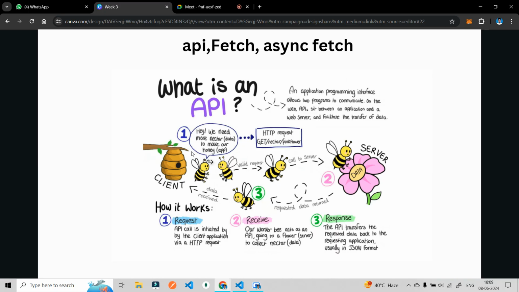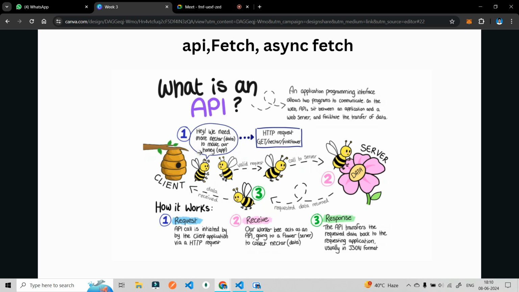Let's come back to our PPT and understand the example we are showing here. So this is the client, this is a bee house, and this is the flower. Okay, and this flower has nectar, the particular food that bees eat. What the client says is, hey, we need more nectar, in this case data, to make our honey, to make our app.